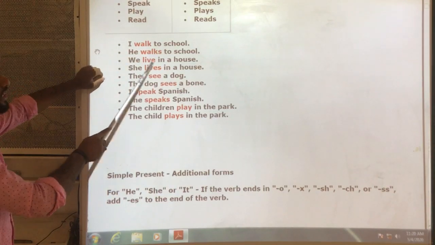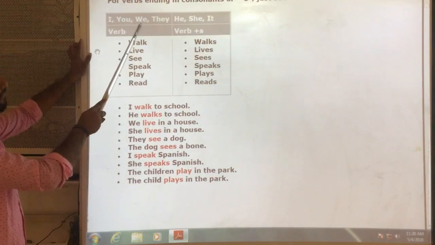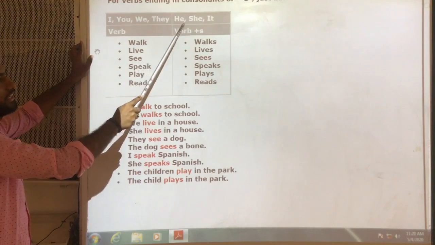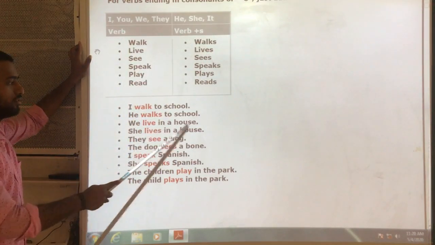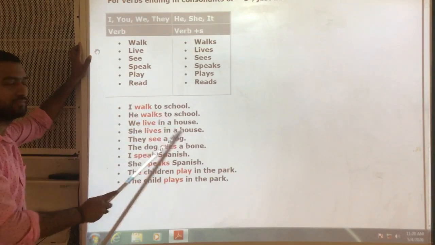Next, we live in a house. Look at this table. We is there, so I have not added s here. But he, she, it is there, I have added s. So we live in a house. She lives in a house.